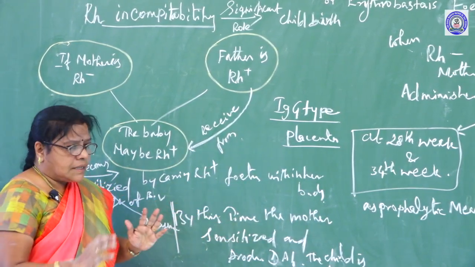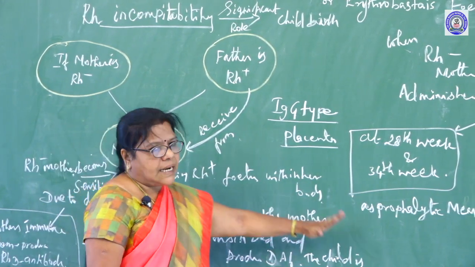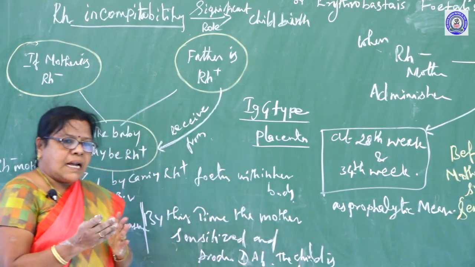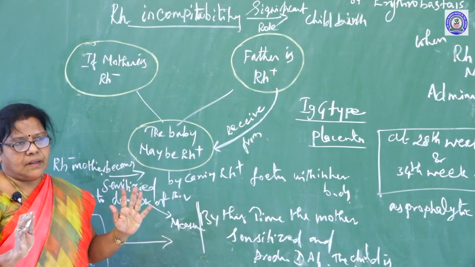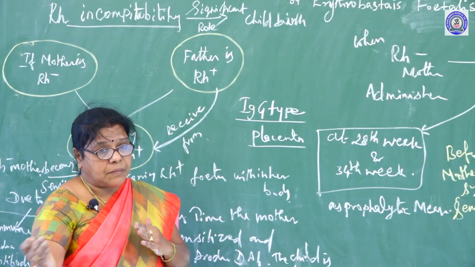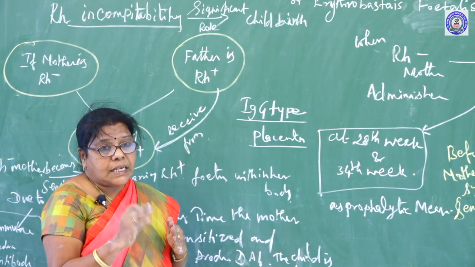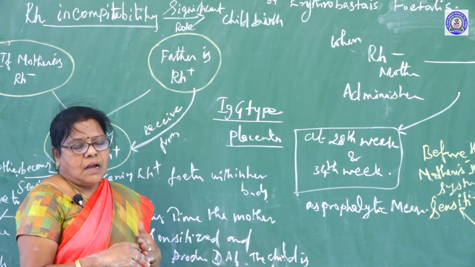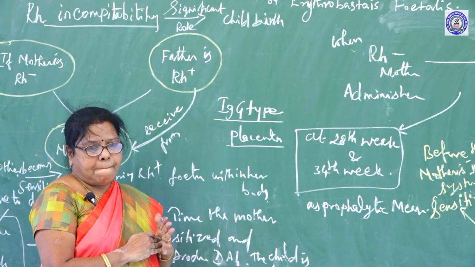By the time the mother is sensitized and produces D antibodies, the child is delivered. That means before the child is delivered, the D antibodies are not produced in the mother's body. So the mother is very safe. In the first childbirth, the mother receives Rh antigen from the fetus. The Rh D antigen should not cause any problem to the mother's body, but it is present in the mother's body, and the mother produces anti-D antibody against the RhD antigen.